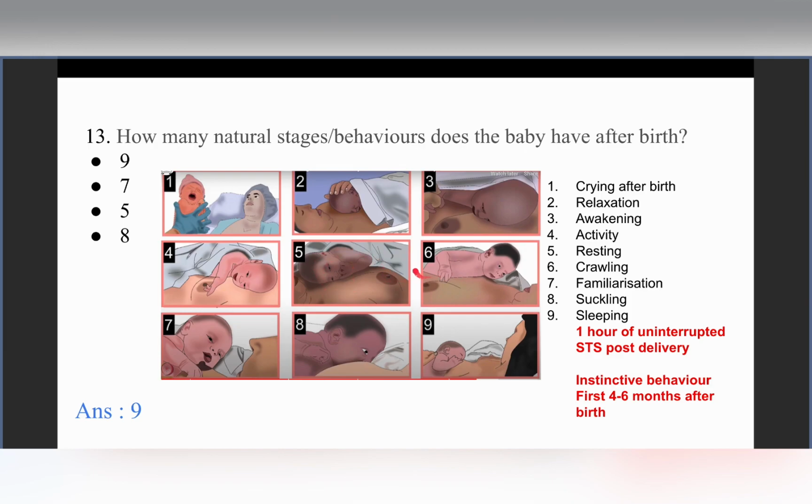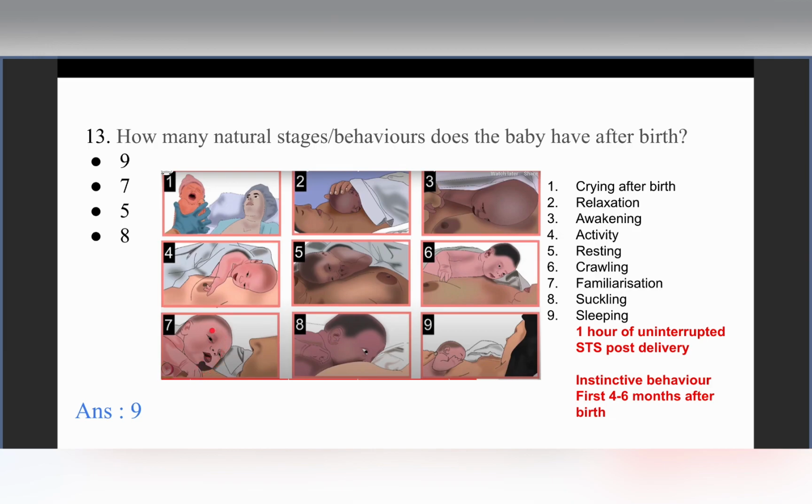So then in stage 6, the baby crawls. So the baby crawls to the proper breastfeeding position, and then in stage 7 we have the familiarization. So the baby has now different movements between the baby's fingers and the mother's nipple.